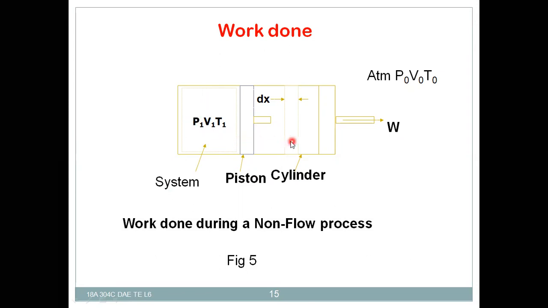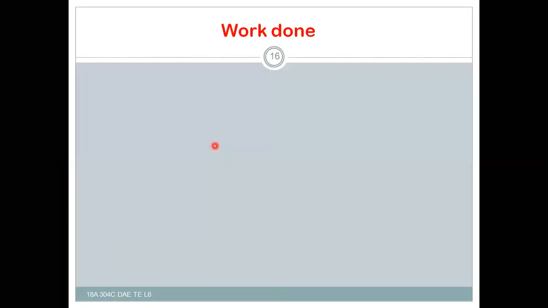If it is moving to this stage to some extent, or to the atmosphere, then the initial and final pressure may be atmospheric pressure, atmospheric volume, and atmospheric temperature. Here in this case, work is done by the system on the piston, and it will move through some distance. But only the heat energy is converting into work here in this case.